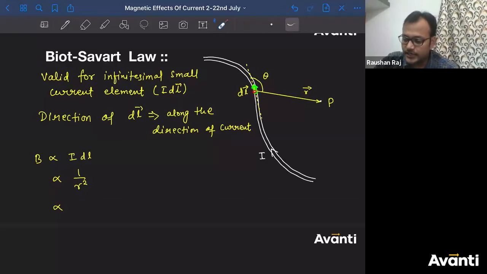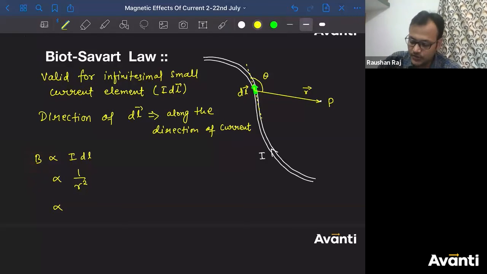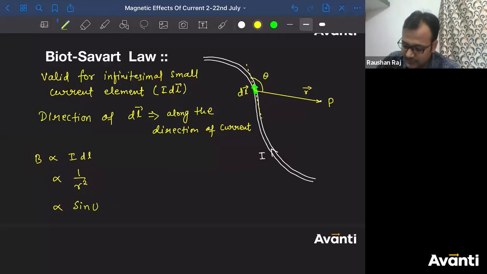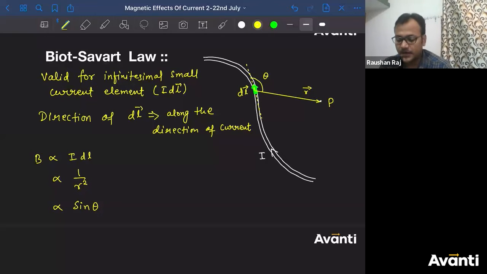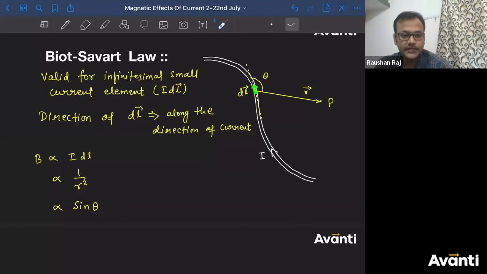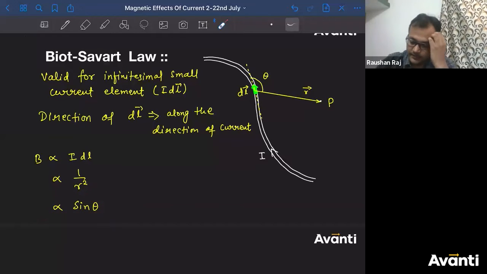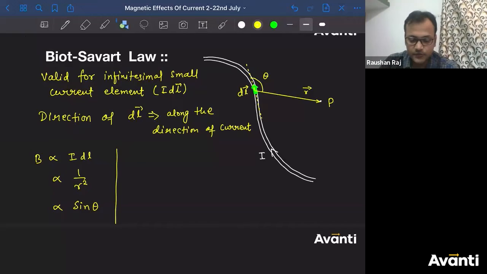If you change the orientation, this was the distance. If you change the orientation, that means if you change the angle between dl and r, then also it was observed that the magnetic field because of this current carrying element will change. So it is directly proportional to sine theta also. ठीक है बच्चों? Yes, Pritesh. But apart from that, there is one more proportionality that is valid here, that is sine theta here.